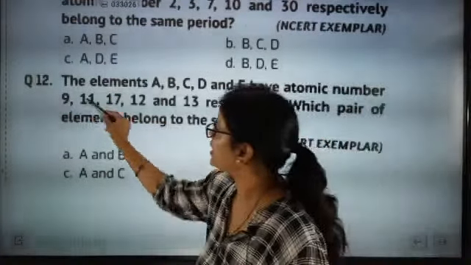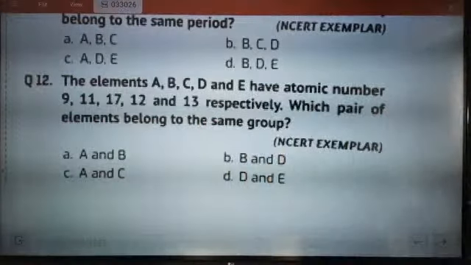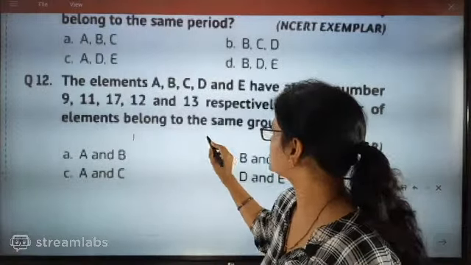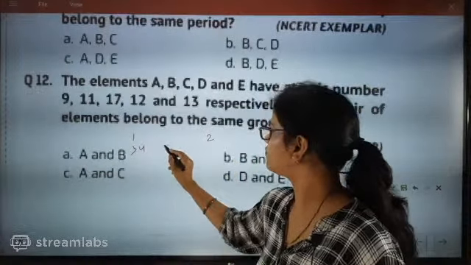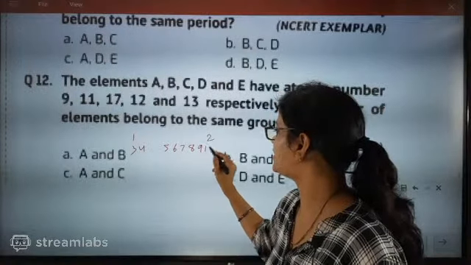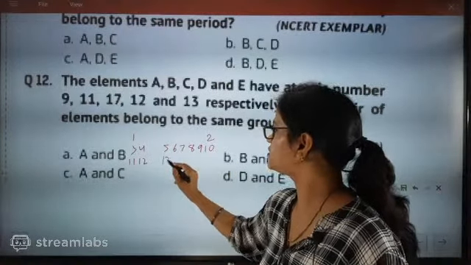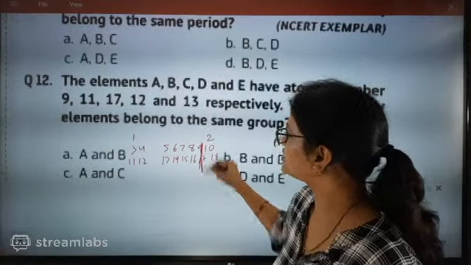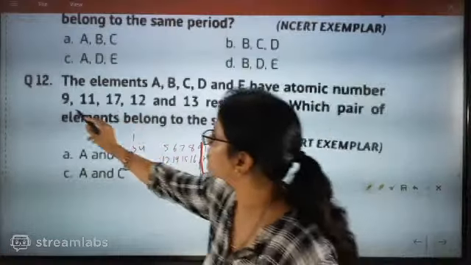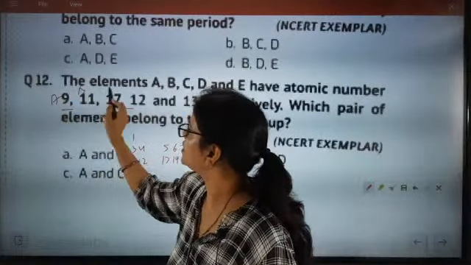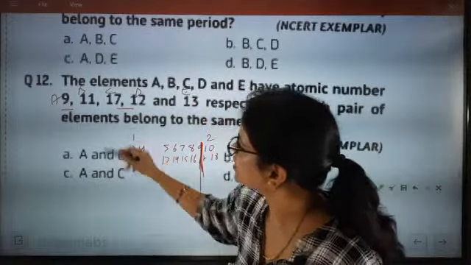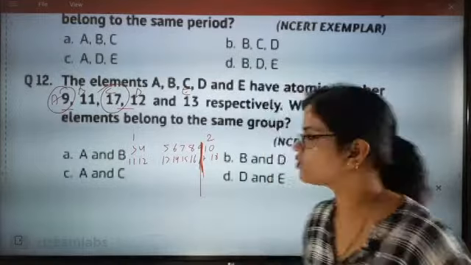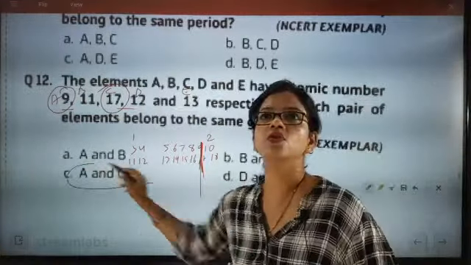After this, A, B, C, D, E. Nothing to write like this: 1, 2, 3, 4, 5, 6, 7, 8, 9, 10, 11, 12, 13, 14, 15, 16, 17, 18. So 9 and 17 are coming together, which means the same group. Exactly A and C, 9 and 17. So AC is going to be the correct answer.